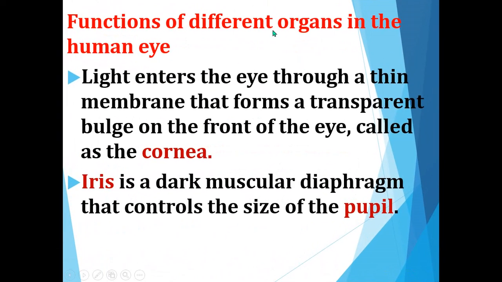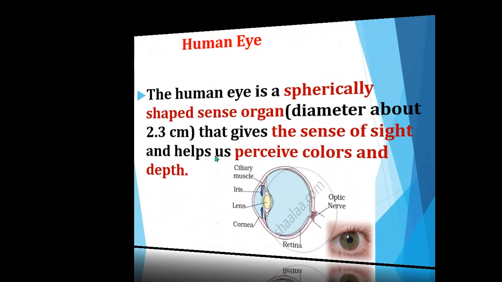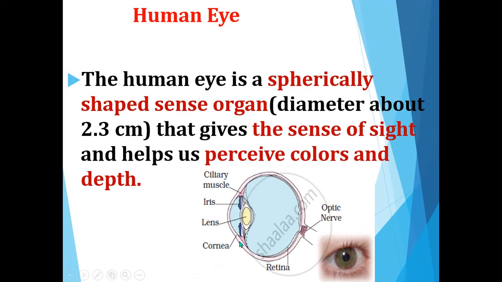Now, functions of different organs in the human eye. Now we know the parts of the human eye. Yes. So now let's see the different functions of these organs present in the human eye. First, about cornea. The light enters the eye through a thin membrane that forms a transparent bulge on the front of the eye, which is called the cornea. So in the picture you can see the cornea. Yes. So this is the bulgy part.